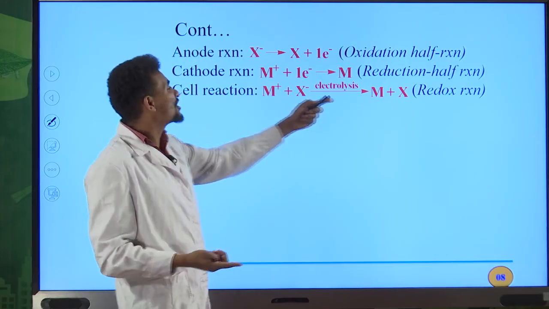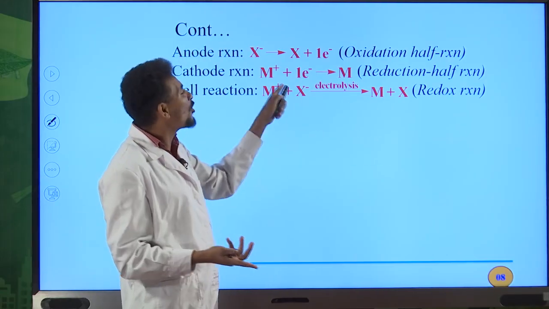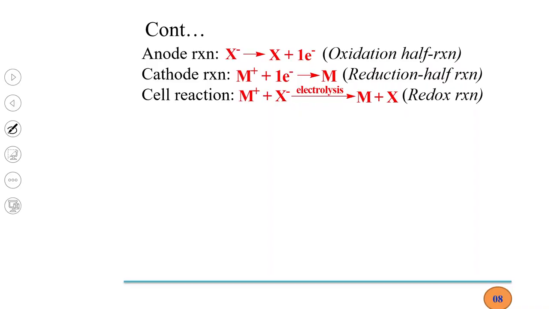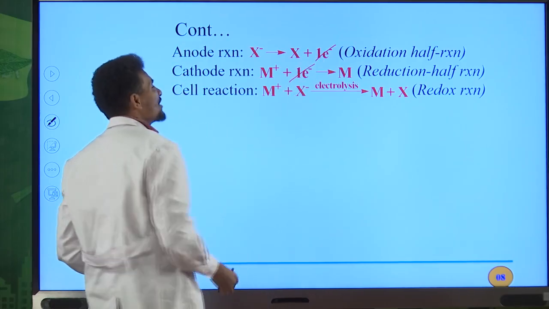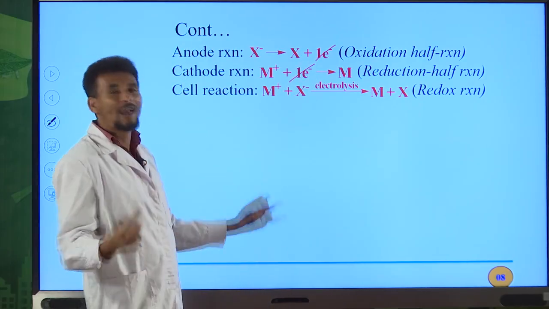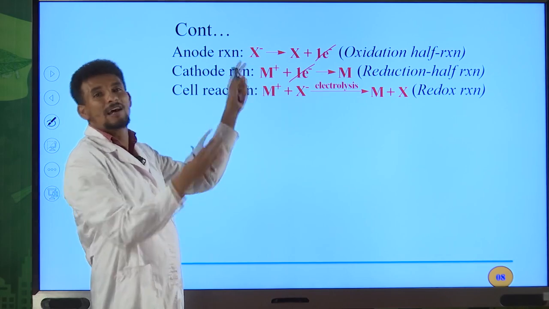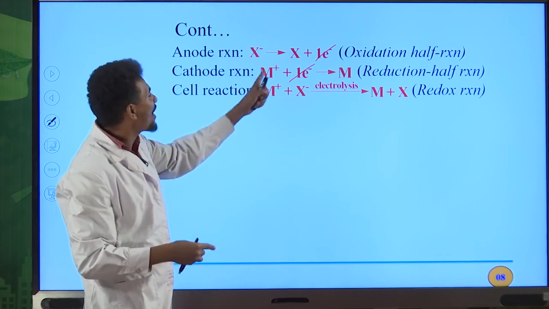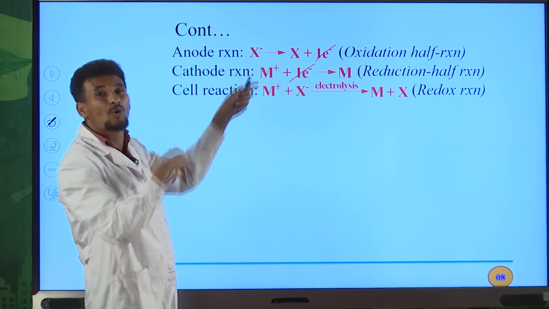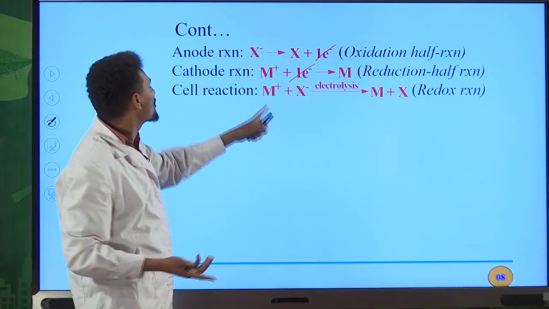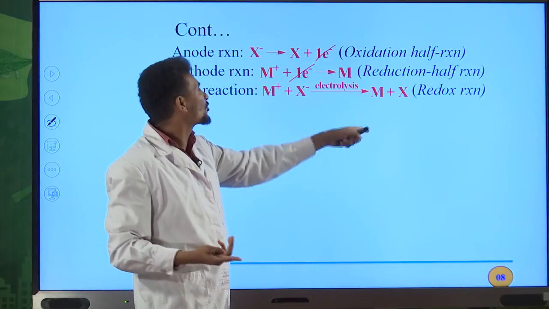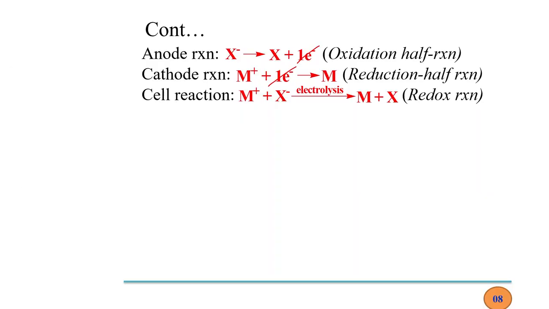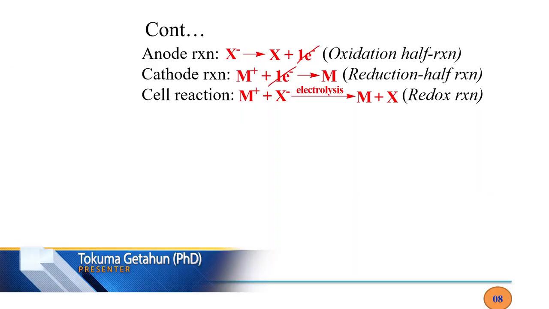Therefore, this reaction is a redox reaction, because we have an oxidation half reaction and also a reduction half reaction in this chemical reaction. This electron can be cancelled by this electron. Now add them together. We have M plus on the left hand side of the arrow. So M plus, X minus on the left side of the arrow also. So plus X minus, by electrolysis, M on the right hand side of the arrow, plus what? X on the right hand side of the arrow.